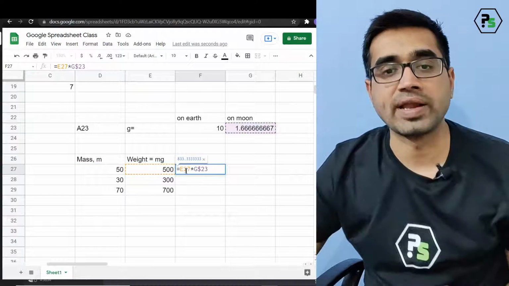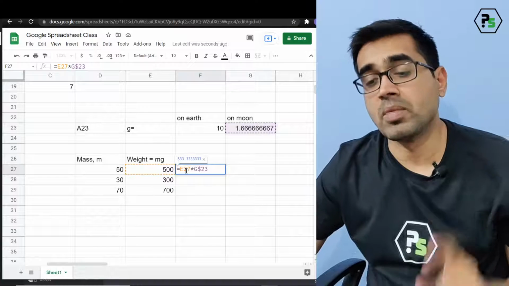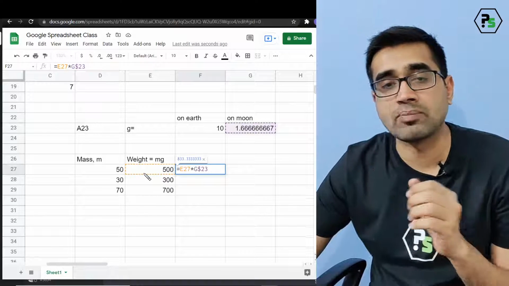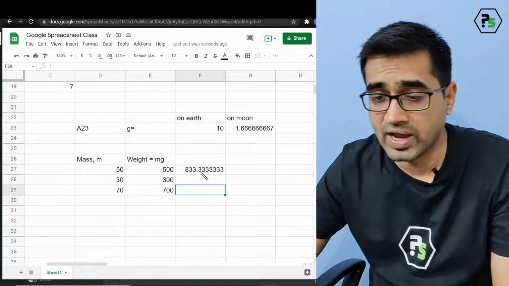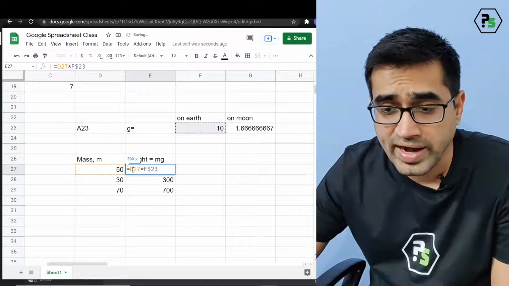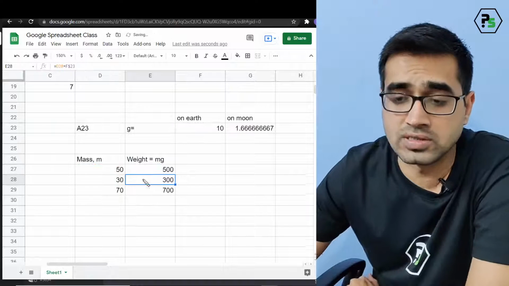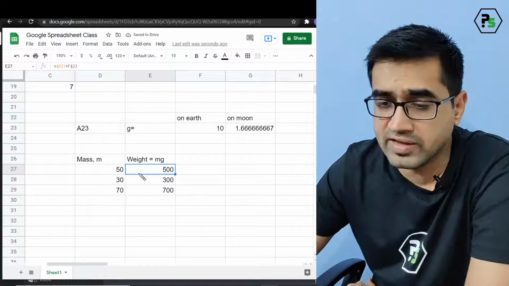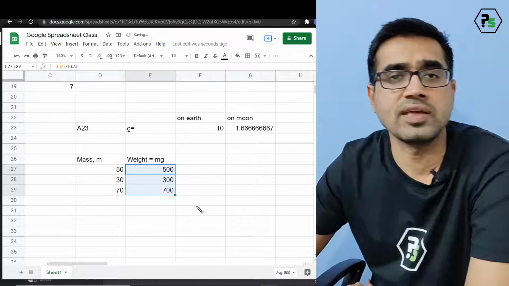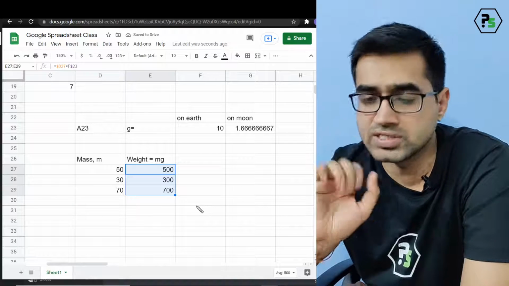I should lock my mass. The mass is moving because I'm moving in the column. So I should not do this. I should go and lock my mass, which is the D column. I should lock this. Now it will not change anything if I drag and drop to this side. Nothing will change here.